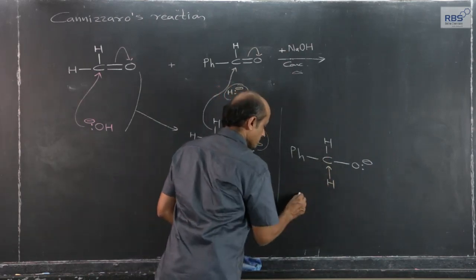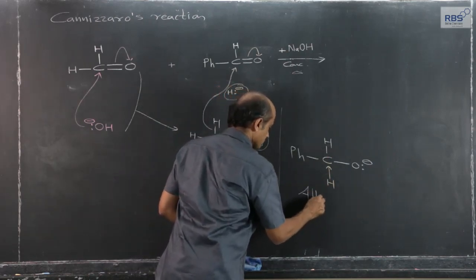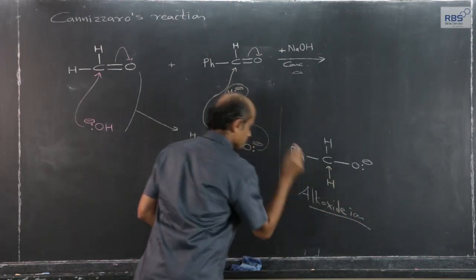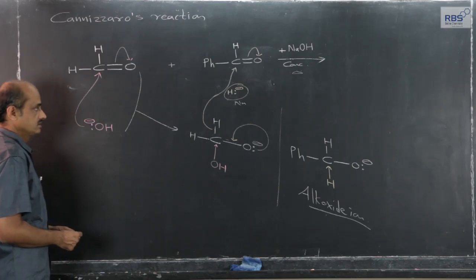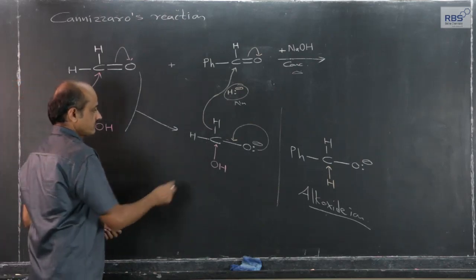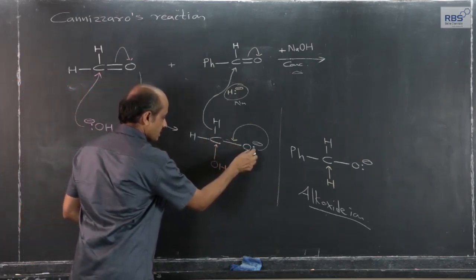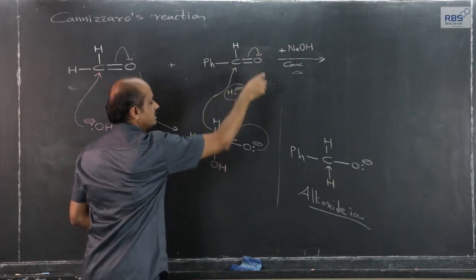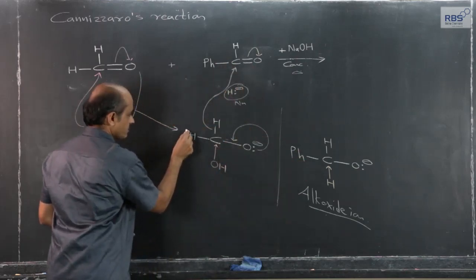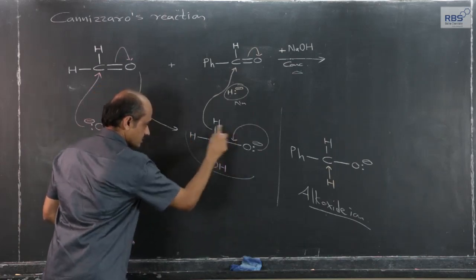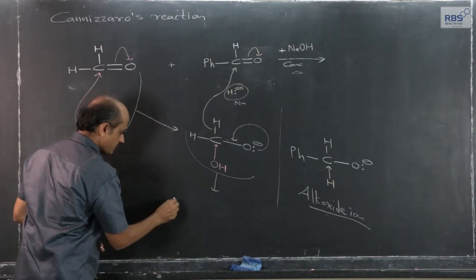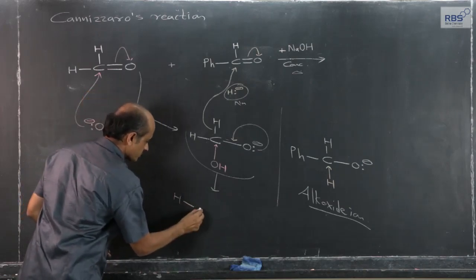Now, again this is in general what we call alkoxide ion. The electron pair is shared, hydrogen went and attacked in the form of hydride ion, developing this. During that change, this species got converted into this form.